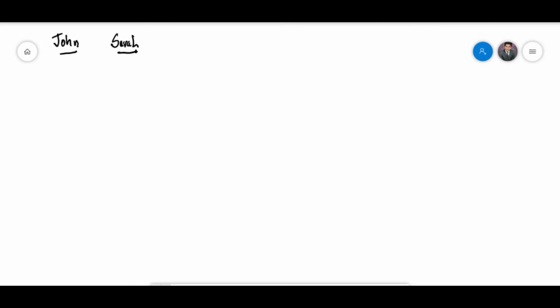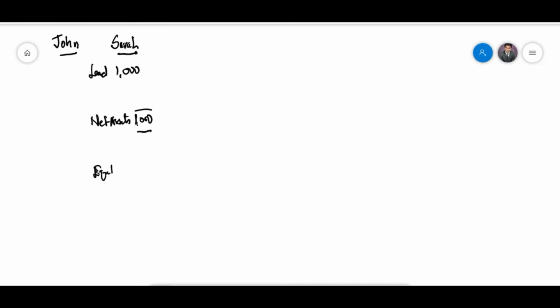And Sarah has a land and it's $1,000, and the net assets is equal to $1,000, and that is supported by equity $1,000, and the total equity is $1,000.